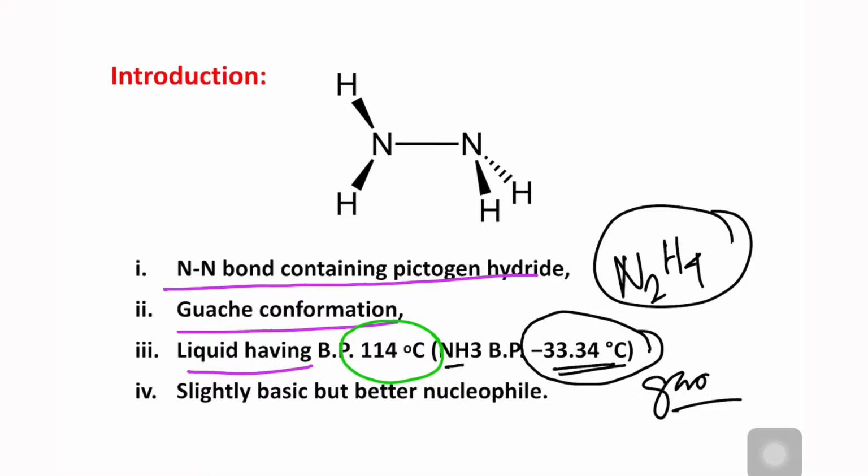And this molecule is slightly basic but a better nucleophile. If you compare, ammonia is more basic compared to its nucleophilicity. The phenomenon responsible for this higher nucleophilic behavior is the lone pair repulsion, which is called the alpha effect, which we will discuss in some other videos.